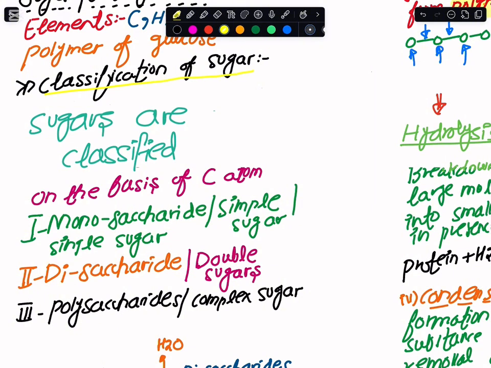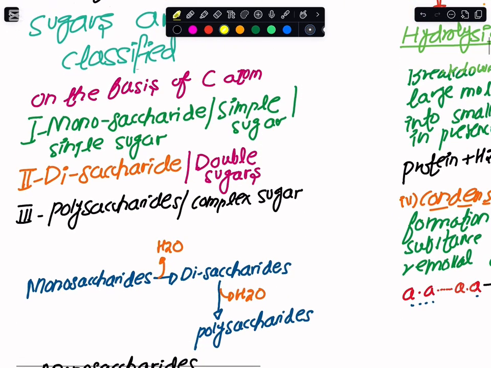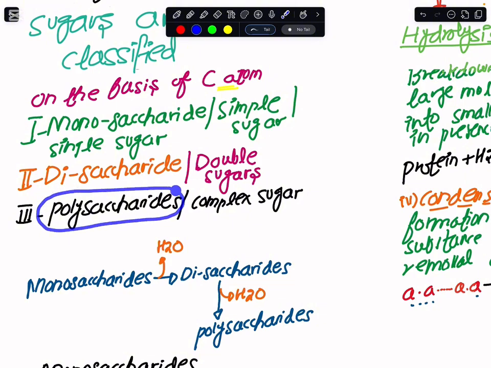Other than that, we have to look toward the classification that we have for these sugars. There are a lot of criteria on which the classification of the sugars can be done. But here we would see that on the basis of the carbon atoms within these carbohydrates, they are fundamentally categorized into three things. One is the monosaccharides, then we have the word disaccharide, and lastly, they are termed as the polysaccharides.